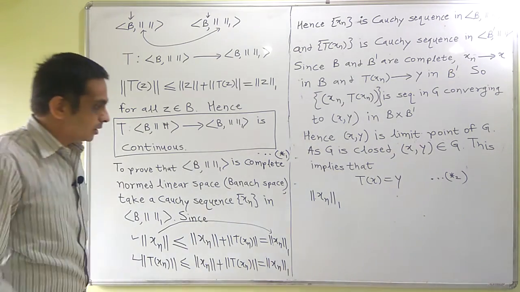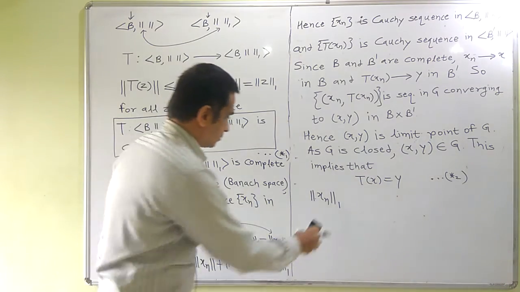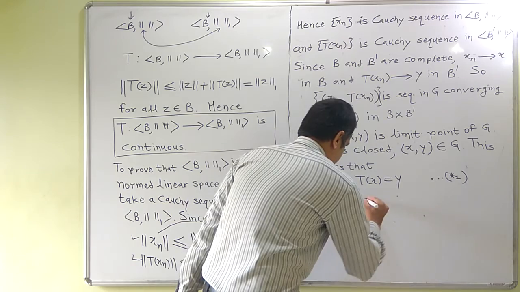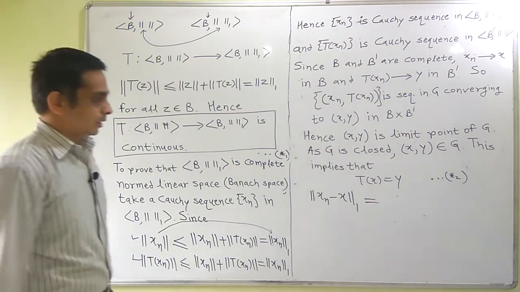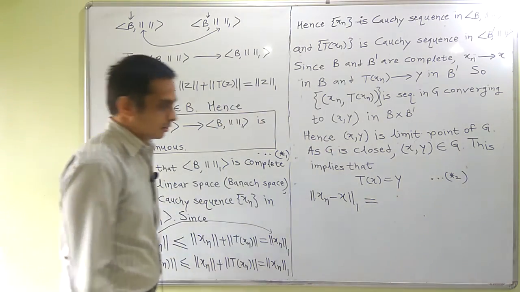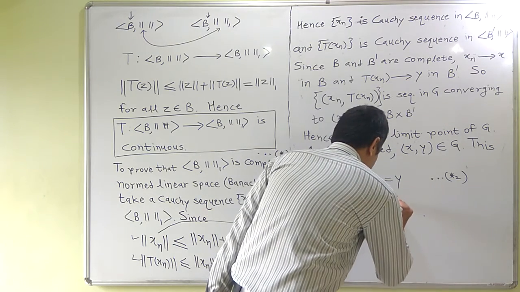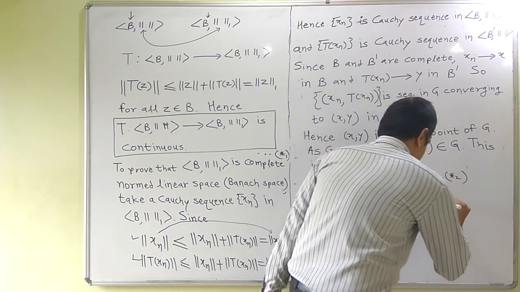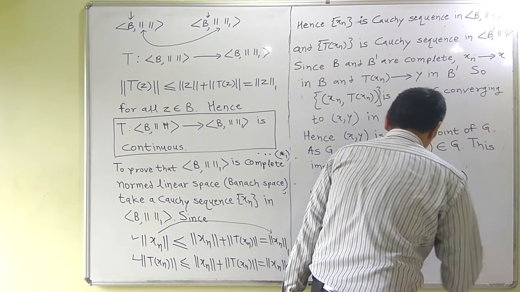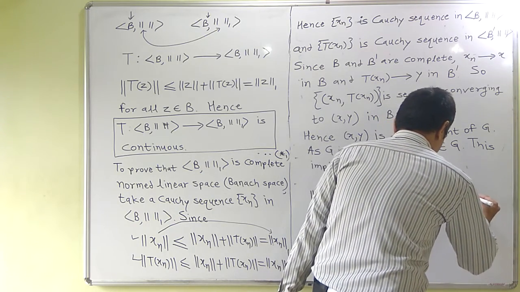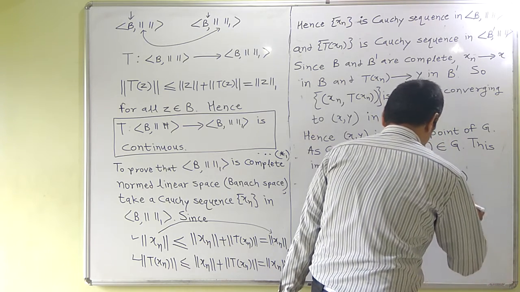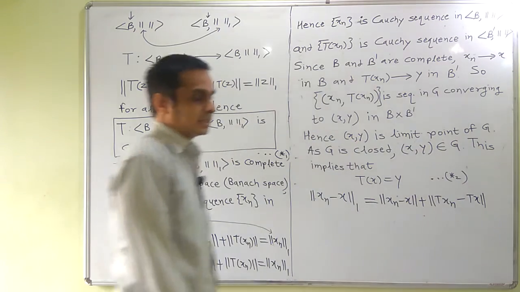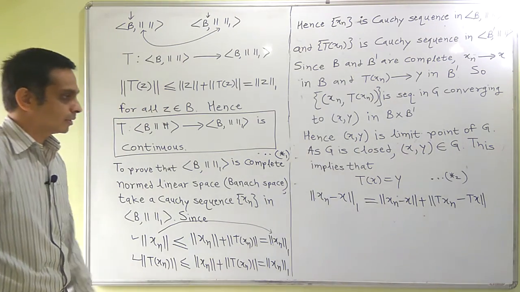This I can write as norm of xn minus x plus norm of Txn minus x, that is actually T of xn minus x, and by linearity I could write it as norm of Txn minus Tx.